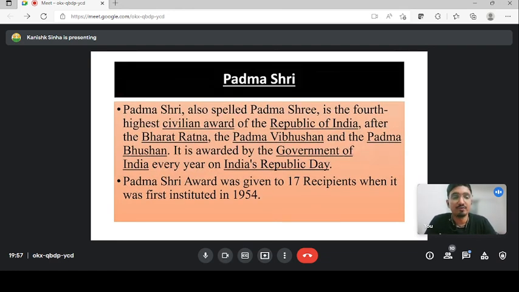The Padma Shri is the fourth highest civilian award of the country after Bharat Ratna, Padma Vibhushan and Padma Bhushan. It was also instituted in 1954, and the first time 17 recipients received the Padma Shri. Here also you don't have to remember the names of all the 17 recipients. You will not be asked, be assured from my side. You only have to remember that 17 recipients received the Padma Shri in 1954 after its inception. It is the fourth highest civilian award after Bharat Ratna, Padma Vibhushan and Padma Bhushan, guys. Next slide.